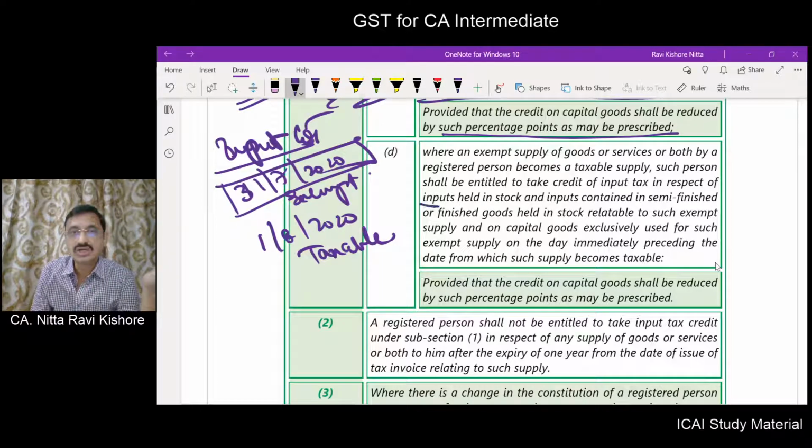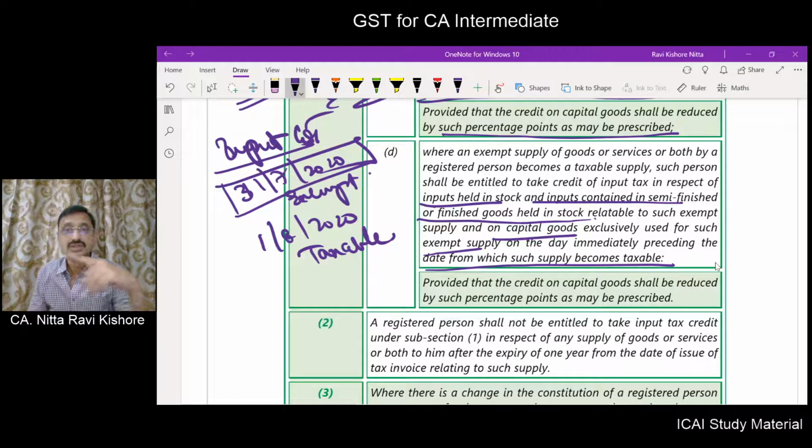Inputs held in stock, inputs contained in semi-finished or finished goods held in stock, and on capital goods exclusively used for exempt supply on the day immediately preceding the date on which the supply becomes taxable.